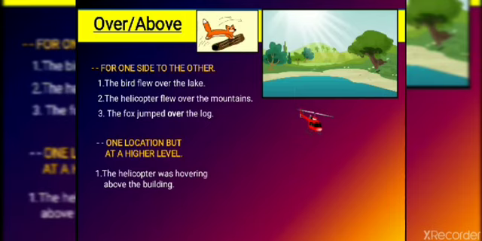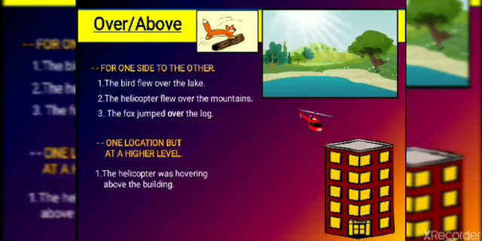It will not change. For example, look at this sentence: the helicopter was hovering over the building. Here is the building. Now look closely at what the helicopter is doing. It is hovering above it only. Same position, one position, but at a higher level. So here we will use above.